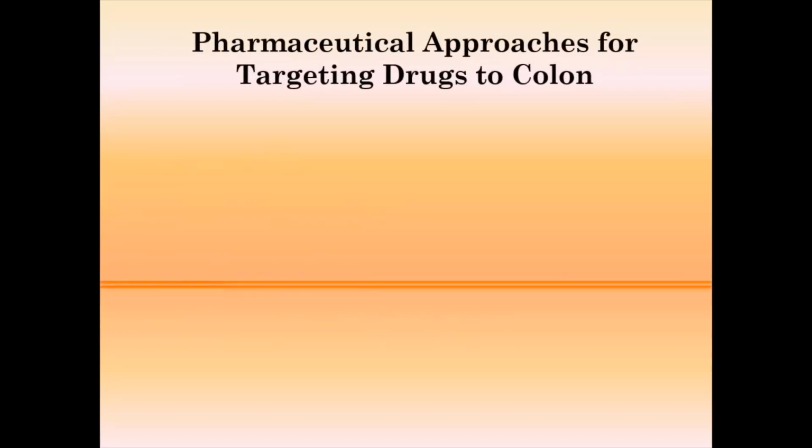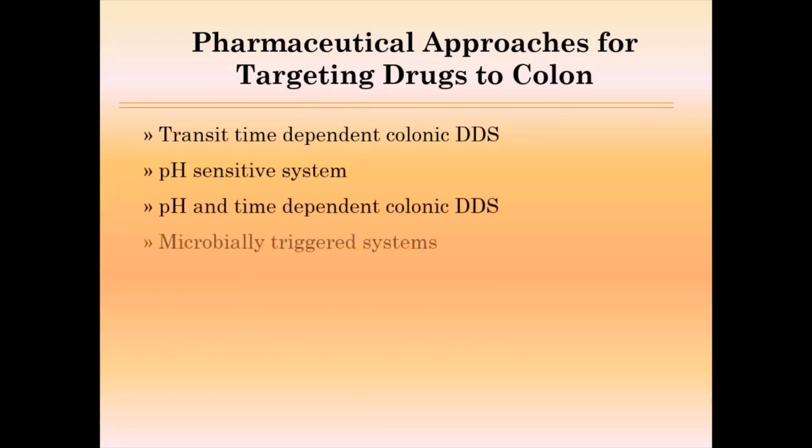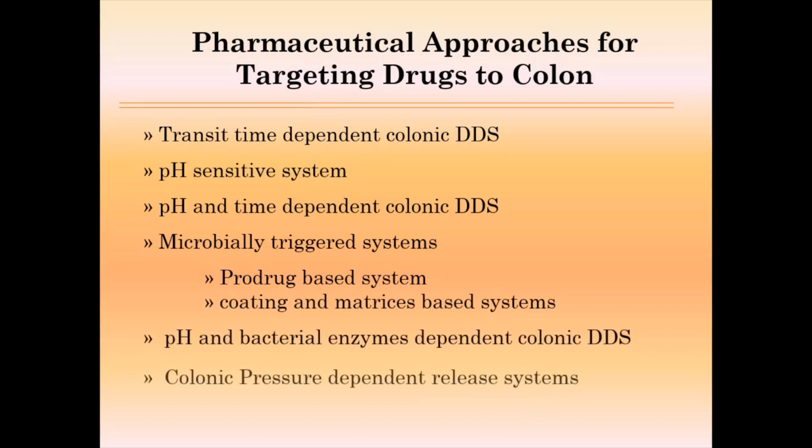Now, approaches for targeting the drug to the colon, meaning the different approaches used to formulate the colon targeted drug delivery system. Many approaches are used. The first approach is the transit time dependent colonic DDS. Second is the pH sensitive system. Third is the combination of pH and time dependent systems. Fourth is the microbially triggered system. Fifth is the pH and bacterial enzyme dependent colonic drug delivery system. And the last two are pressure related, meaning colonic pressure and osmotic pressure.